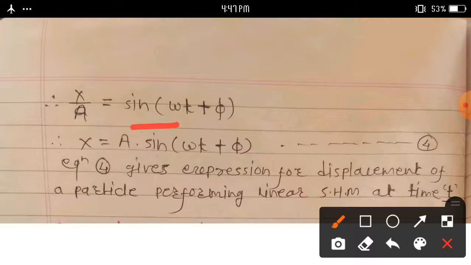We can write this equation another way: x is equal to a sine omega t plus phi. Consider equation number 4. This equation number 4 gives the expression for displacement of a particle performing linear SHM at a time small t.